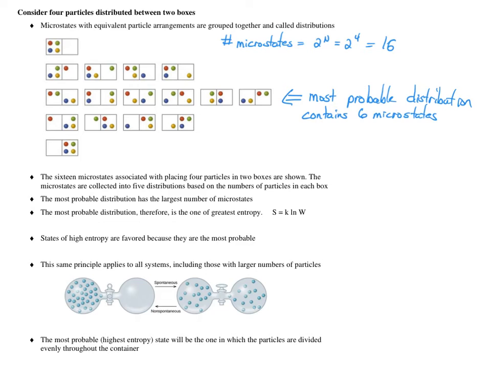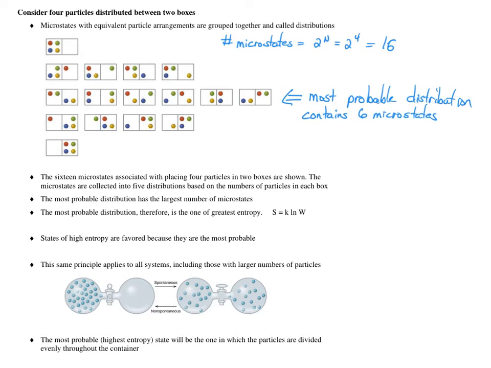We'll expand our example to 4 particles potentially distributed over 2 boxes. The number of microstates is going to correspond to 2 raised to the n power, where n is the number of particles. So we're going to have 16 different microstates. We will organize the microstates into groups that have similar distributions.